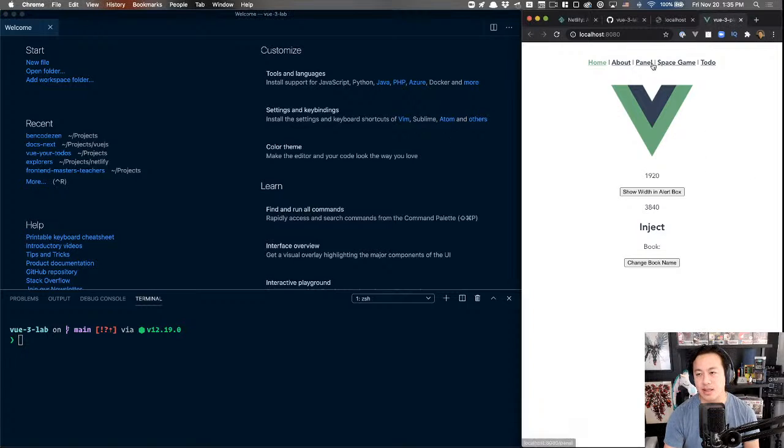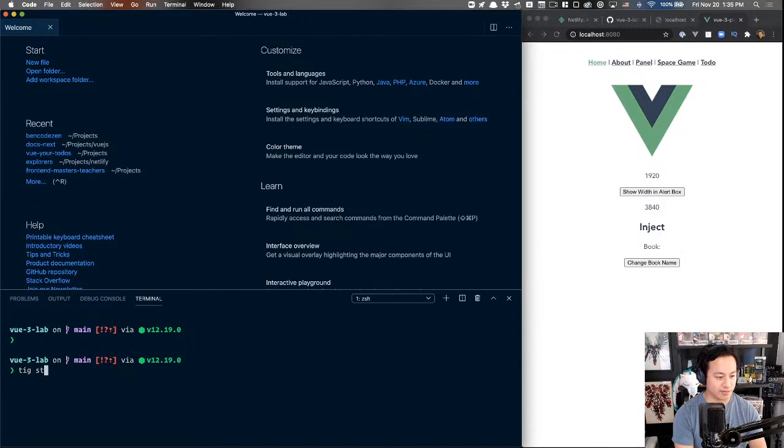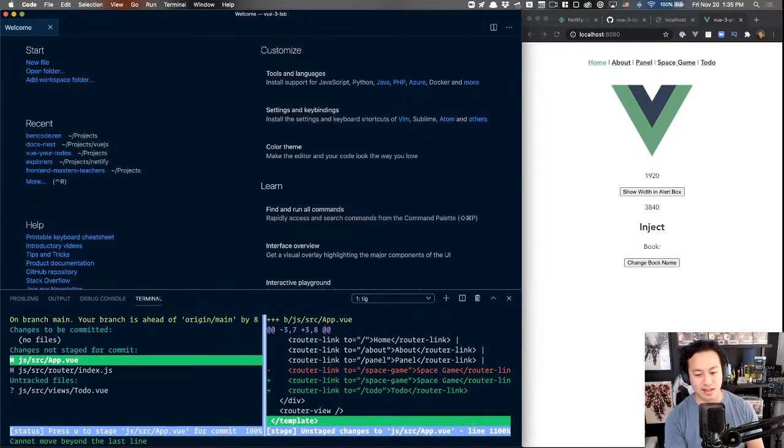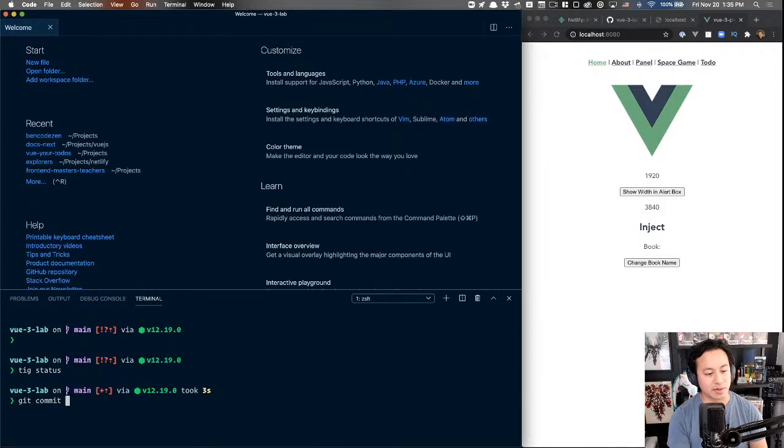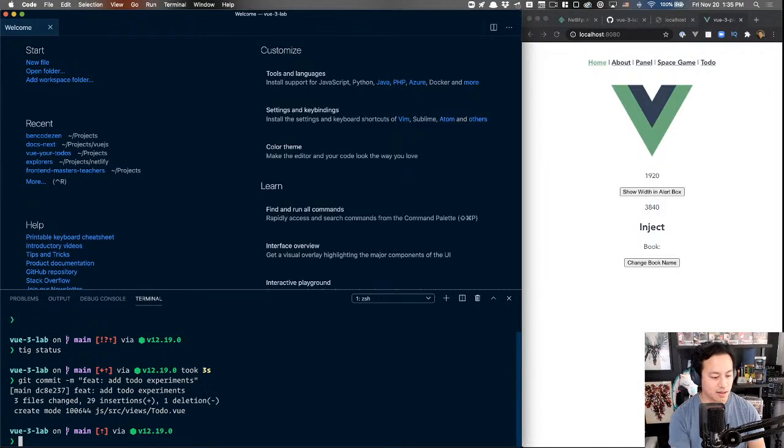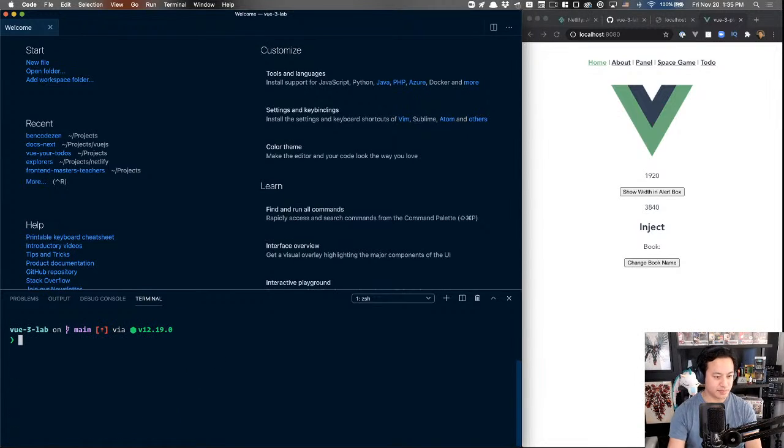Anyhow, so let's take a look at this. Actually, it looks like I have changes. I really don't want to start with that. Okay, looks like I was experimenting with the to-do app at one point. So, fetch add to-do experiments. Okay, now that's been cleared up.